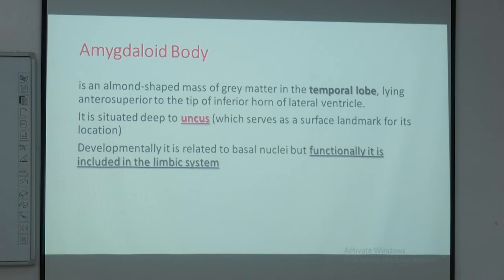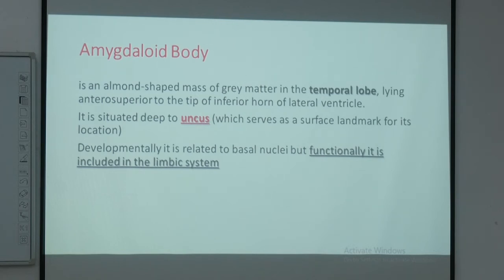And if you look at the temporal lobe, the temporal lobe has a projection, we call it the uncus. The uncus is related to the parahippocampal gyrus region. We talked about the inferior surface of the brain, then we have a bend over there. We call it the uncus, which looks like a hook. So, the uncus is basically the position of the amygdaloid body.